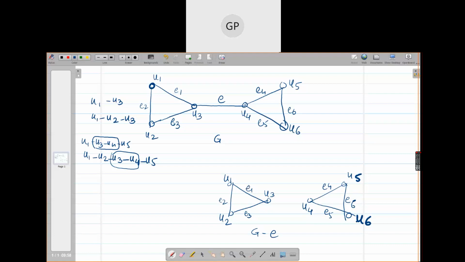Why did it happen? Because every path from U1, U2, U3 to U4, U5, U6 or conversely includes the edge U3, U4 and you have cut that edge. There is no other path available to travel from U1 to U4, U1 to U5, U1 to U6 or from U2 or U3 to every other vertex of that part. And the graph becomes disconnected. So only edge E was there which was connecting these two parts of the graph, right?